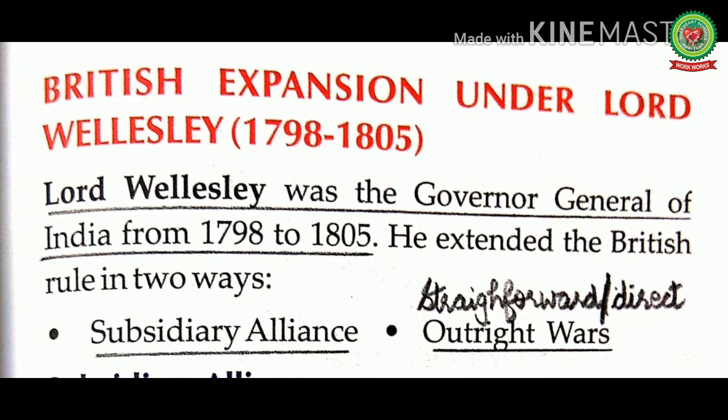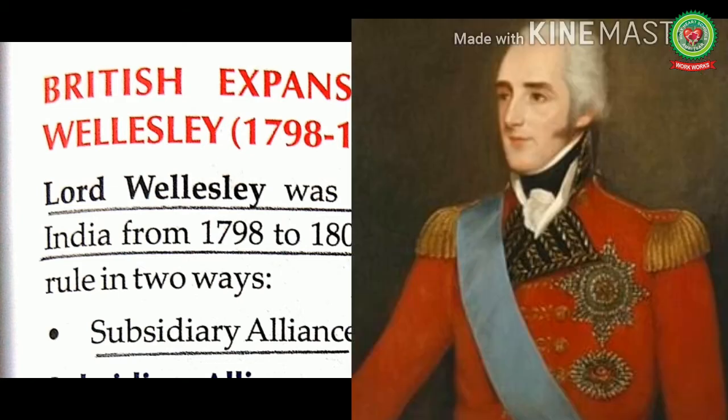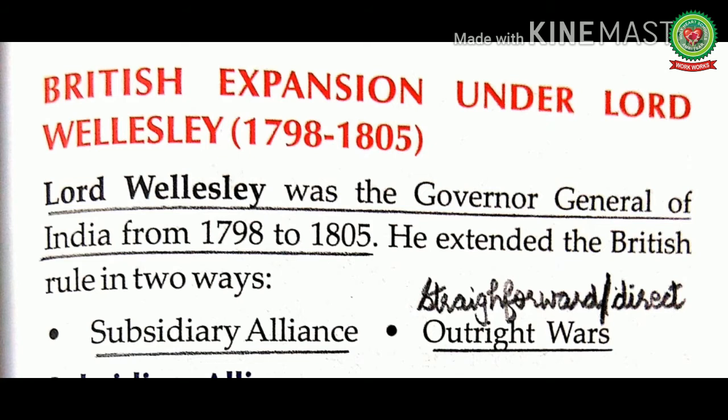Now let us read and discuss British expansion under Lord Wellesley from 1798 till 1805. Lord Wellesley was the Governor General of India from 1798 to 1805. He extended the British rule in two ways. The first way was subsidiary alliance and the second was outright wars. According to subsidiary alliance, the Indian rulers could seek British protection but had to give up their native troops or soldiers. And outright wars means direct wars.